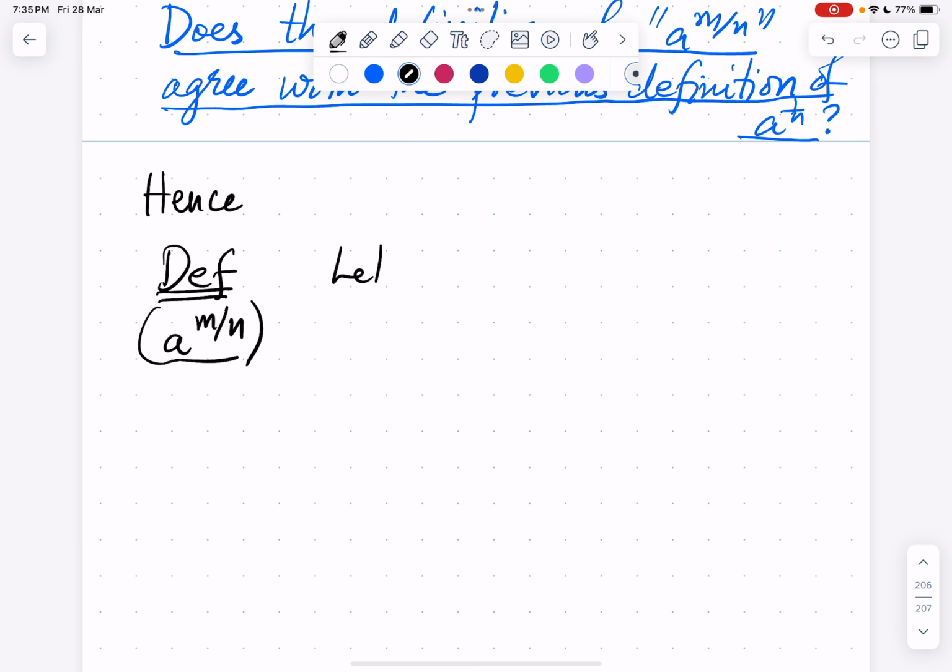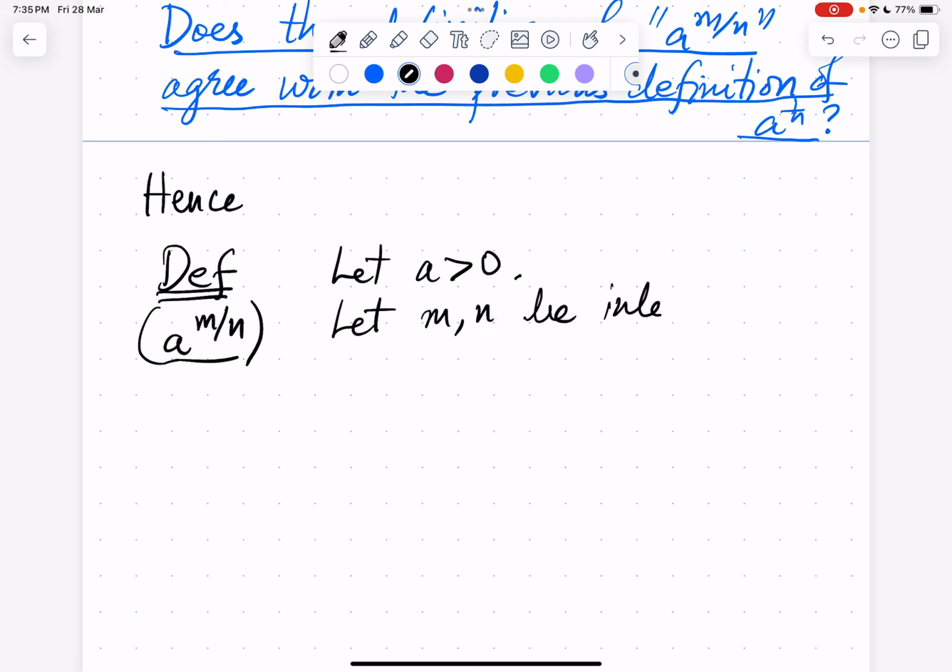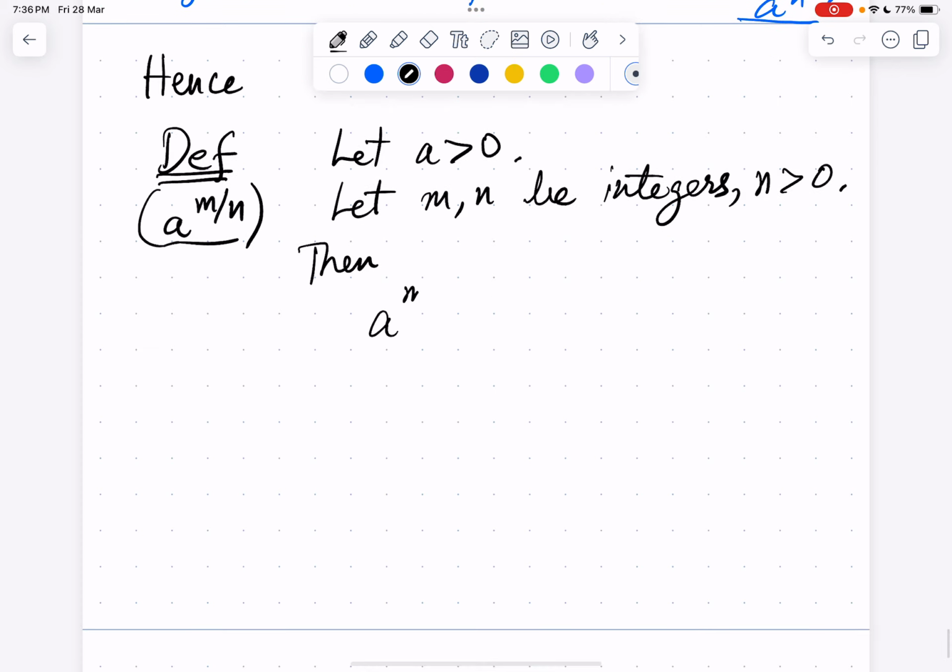So let a be greater than 0, let m, n be integers, n greater than 0. Then a power m by n is defined to be the nth root of a power m, if we look at the definition.